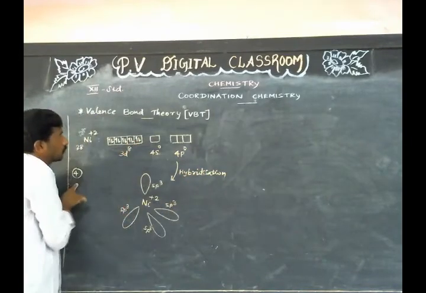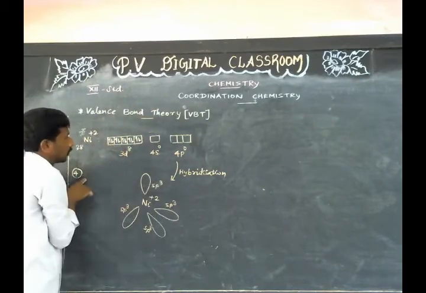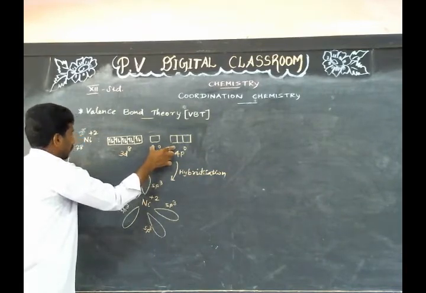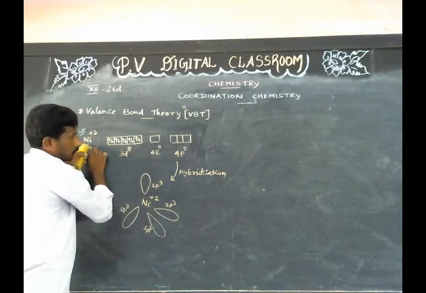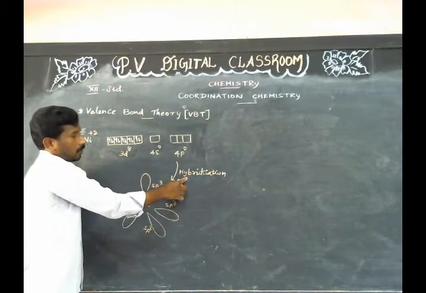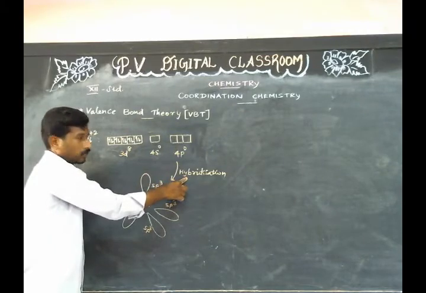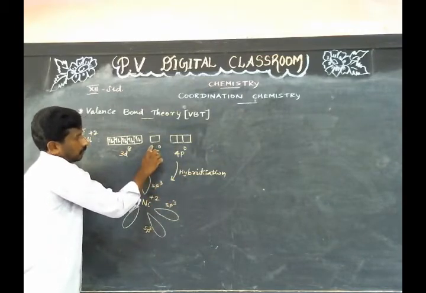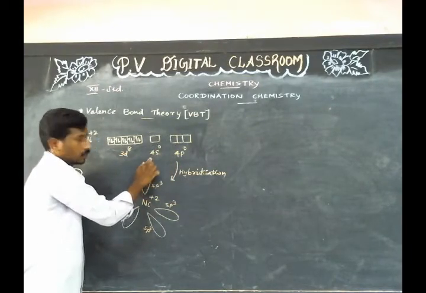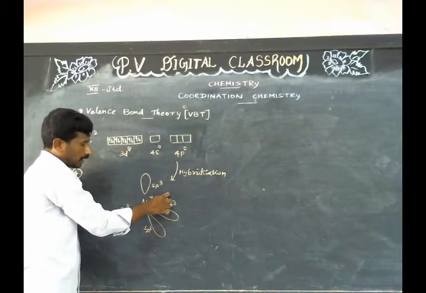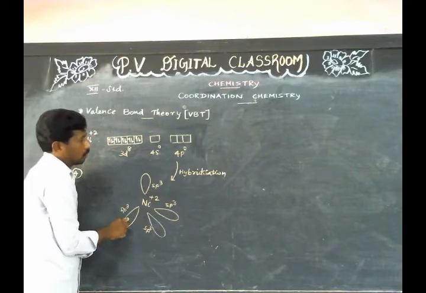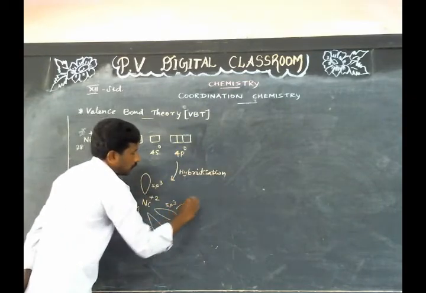This is the fourth assumption of valence bond theory. It states that vacant orbitals of the central metal atom or ion undergo a process, namely hybridization. Hybridization is the process of mixing of atomic orbitals of comparable energy to give exactly an equal number of new orbitals called hybrid orbitals.